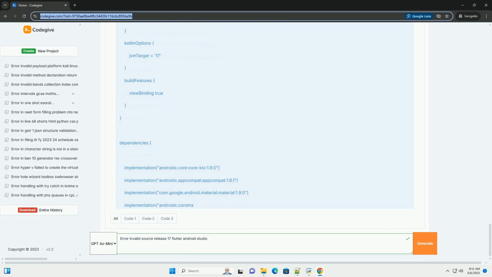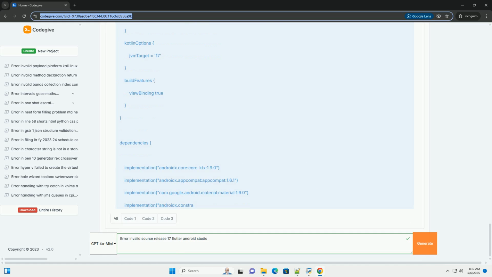Android Studio updates: keep Android Studio updated to the latest stable version. Newer versions often include improvements to Gradle and JDK handling. Check environment variables: ensure your environment variables such as JAVA_HOME are pointing to the correct JDK version, or are not conflicting with the Android Studio's JDK configuration.